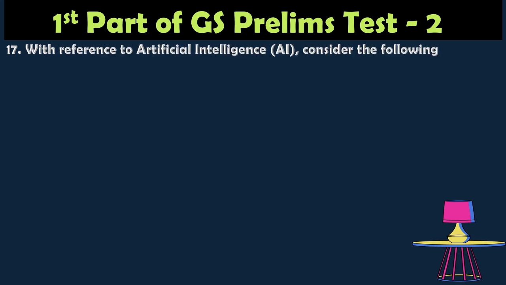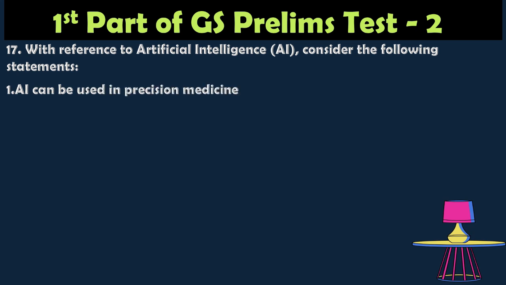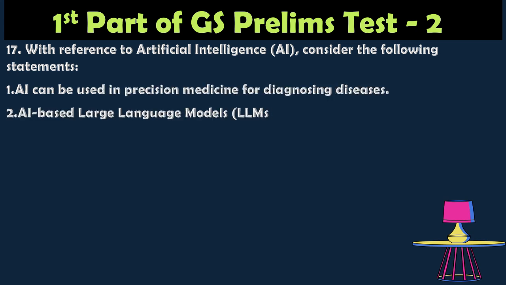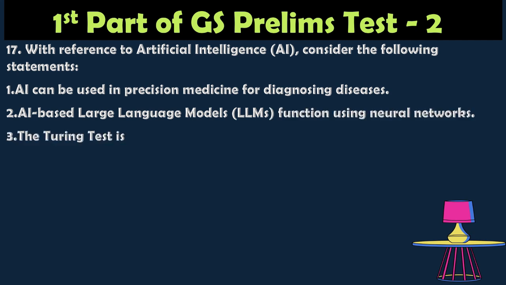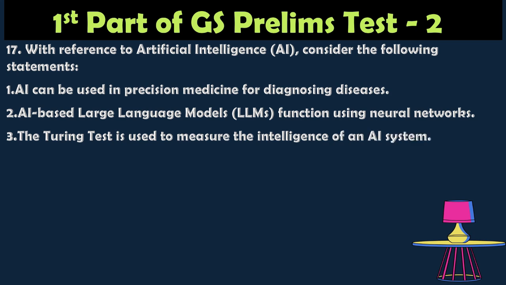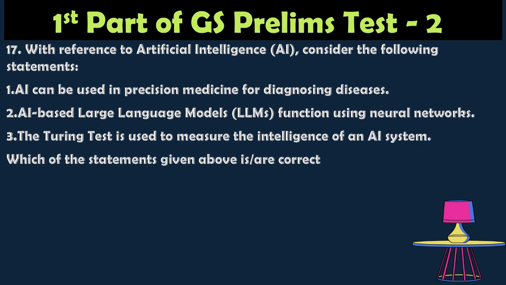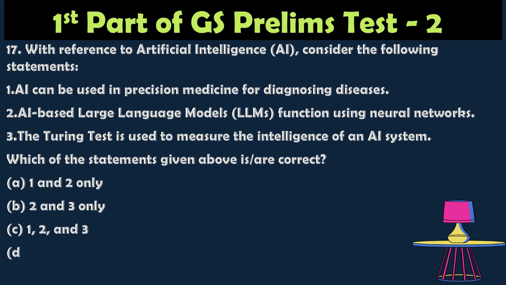Question number 17. With reference to artificial intelligence, consider the following statements. 1. AI can be used in precision medicine for diagnosing diseases. 2. AI-based large language models function using neural networks. 3. The Turing test is used to measure the intelligence of an AI system. Which of the statements given above is correct? Option A: 1 and 2 only. Option B: 2 and 3 only. Option C: 1, 2 and 3. Option D: 1 only.